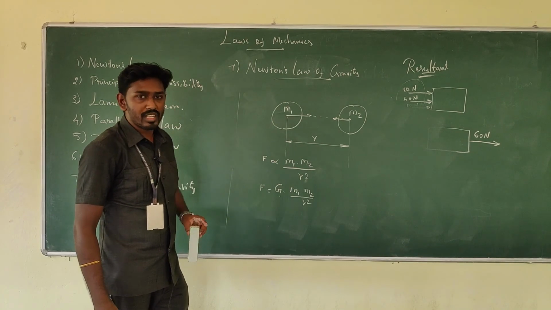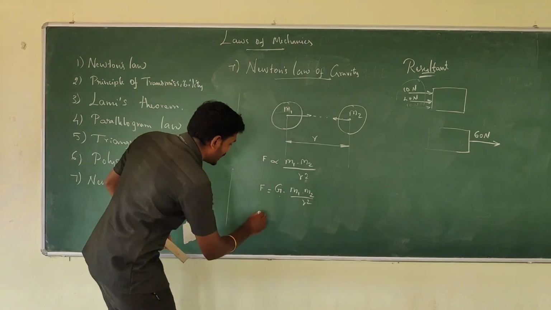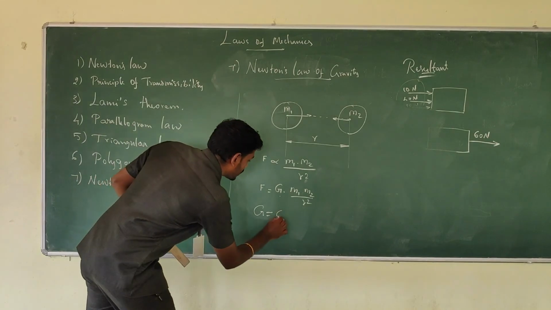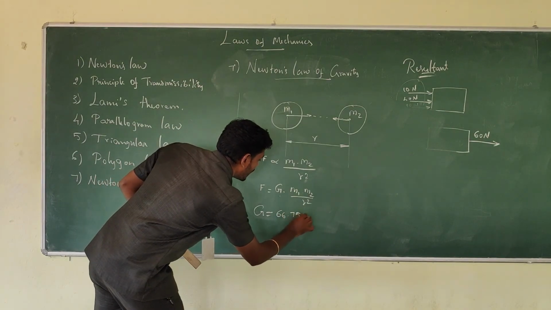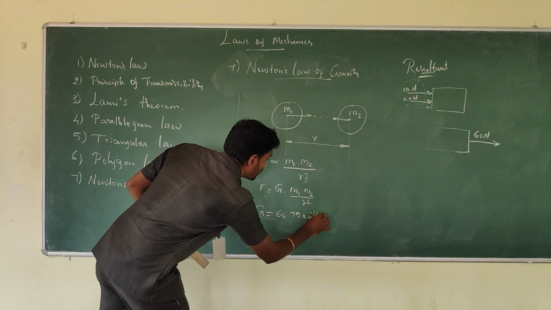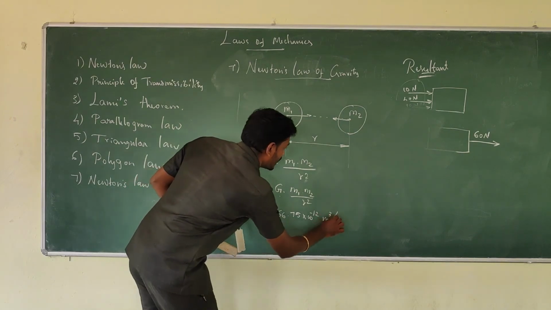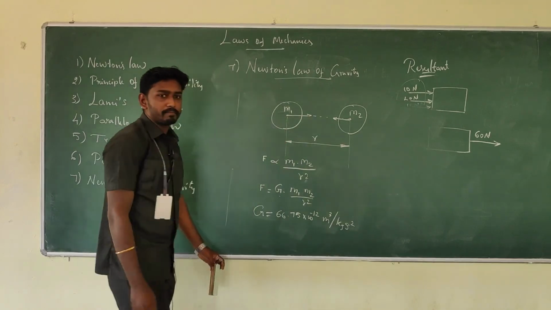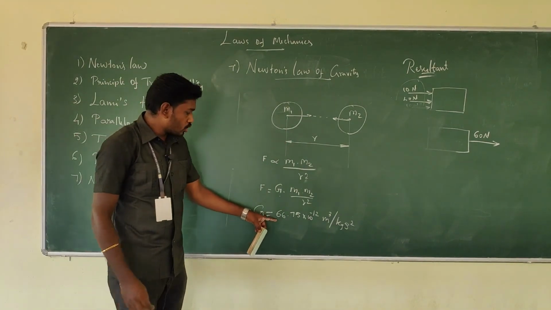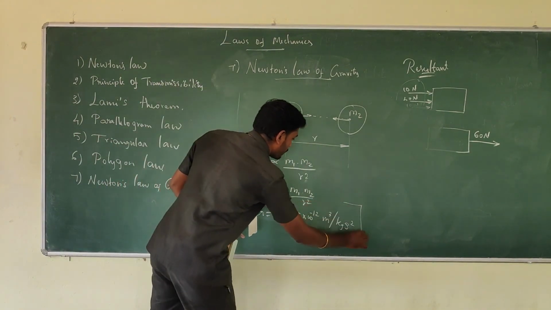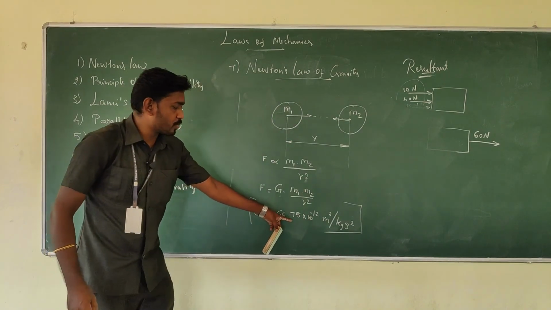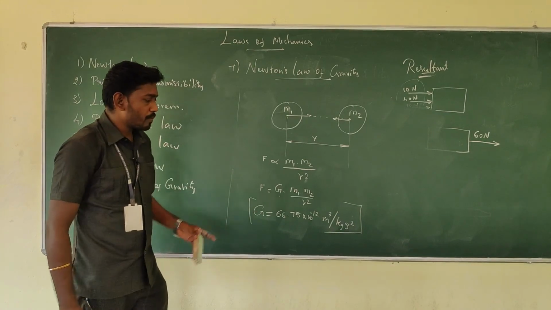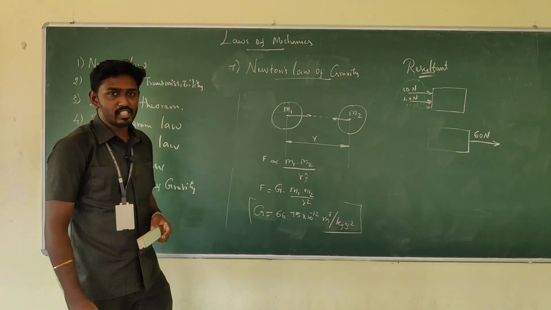This universal constant G has a standard value, which is 66.75 into 10 to the power minus 12 meter cube per kg second square.